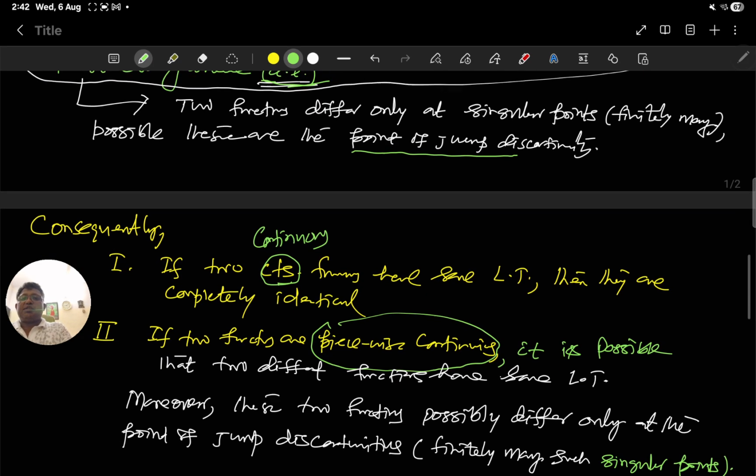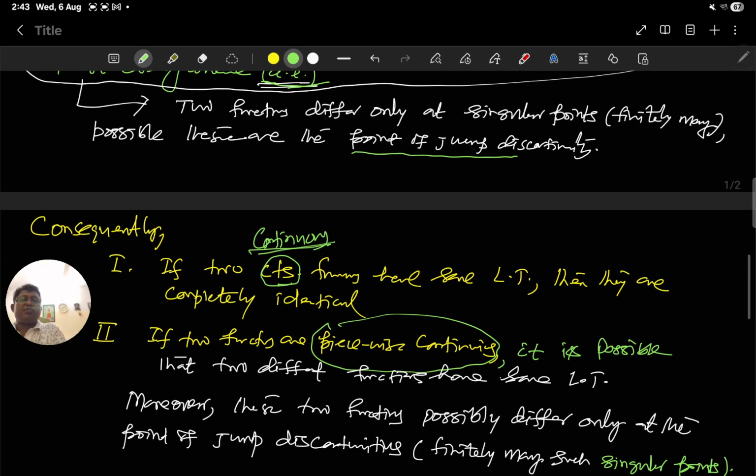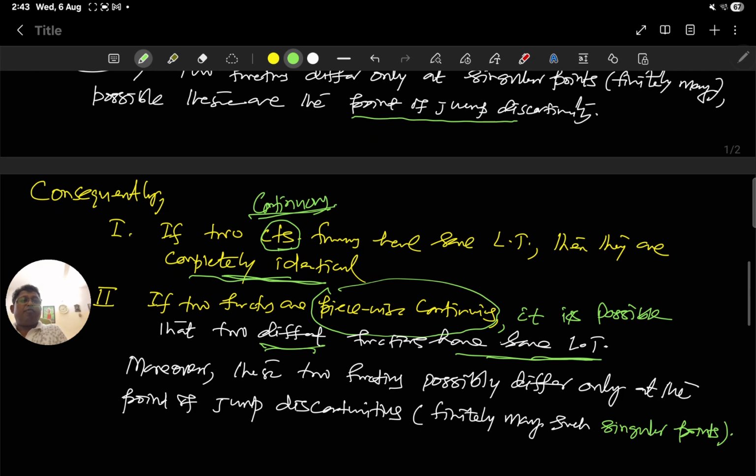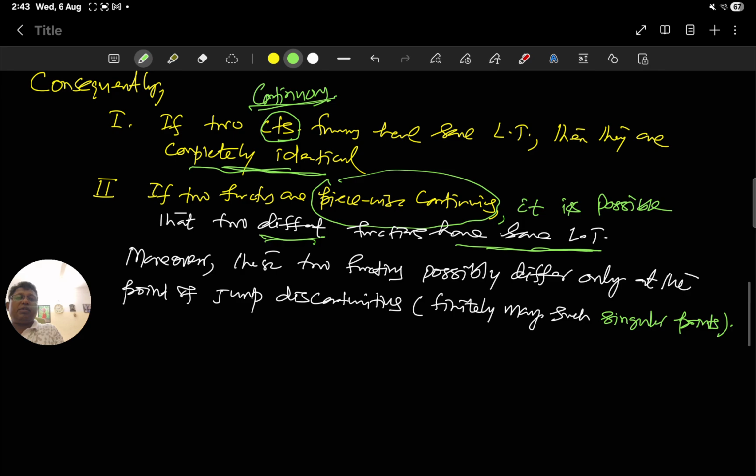Now to classify, if two continuous functions have the same Laplace transforms, then they are completely the same. However, if they are piecewise continuous, then it is possible that different functions have the same Laplace transforms, and this difference is due to the points of jump discontinuity only. So with this, let me close the lecture here.